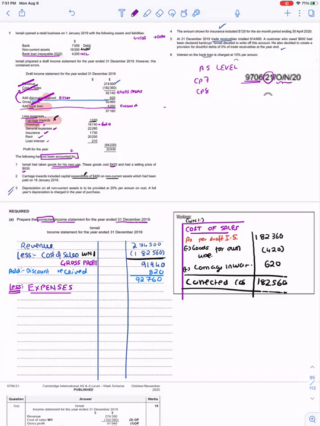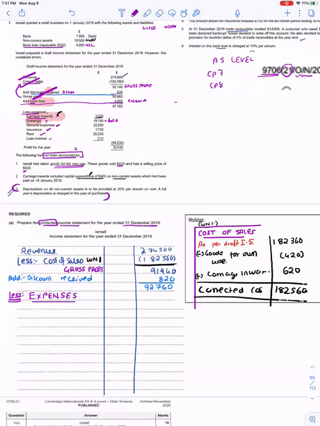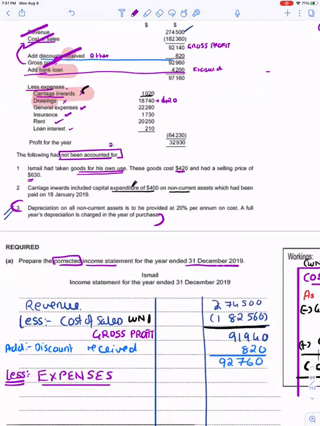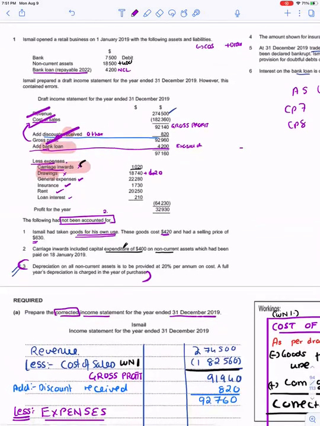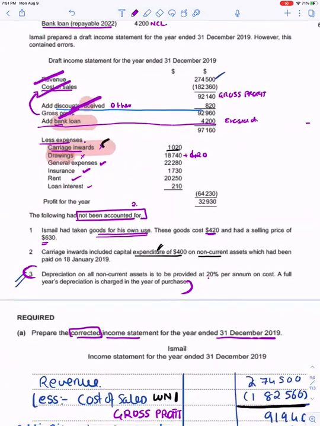Let's see the adjustments. Depreciation on all the non-current assets is to be provided at 20% on cost. A full year's depreciation is charged in the year of purchase.